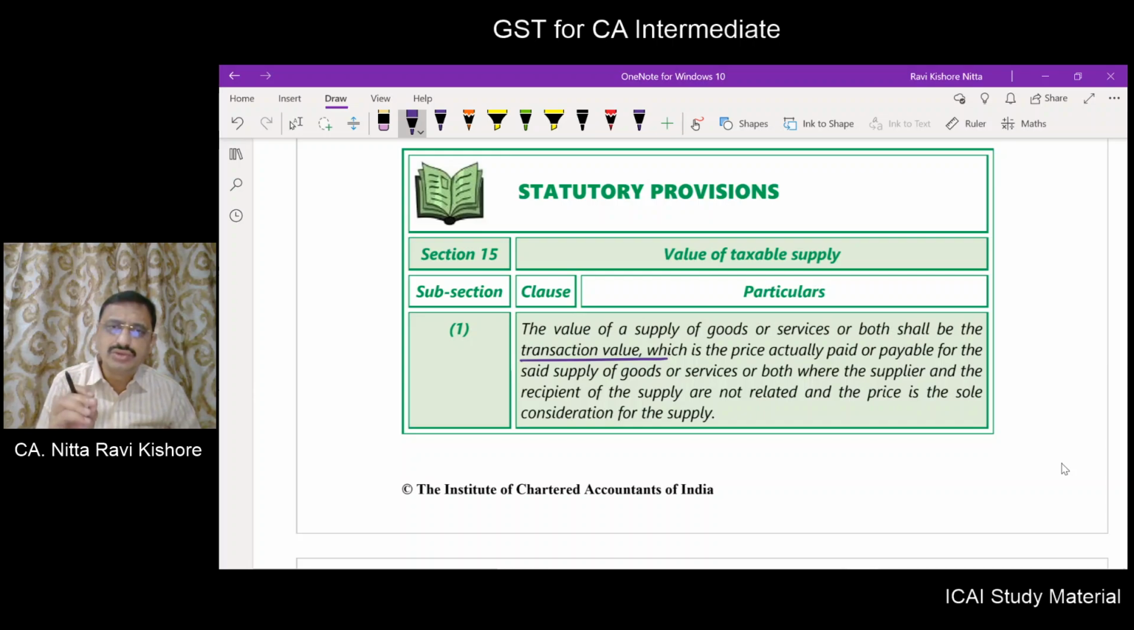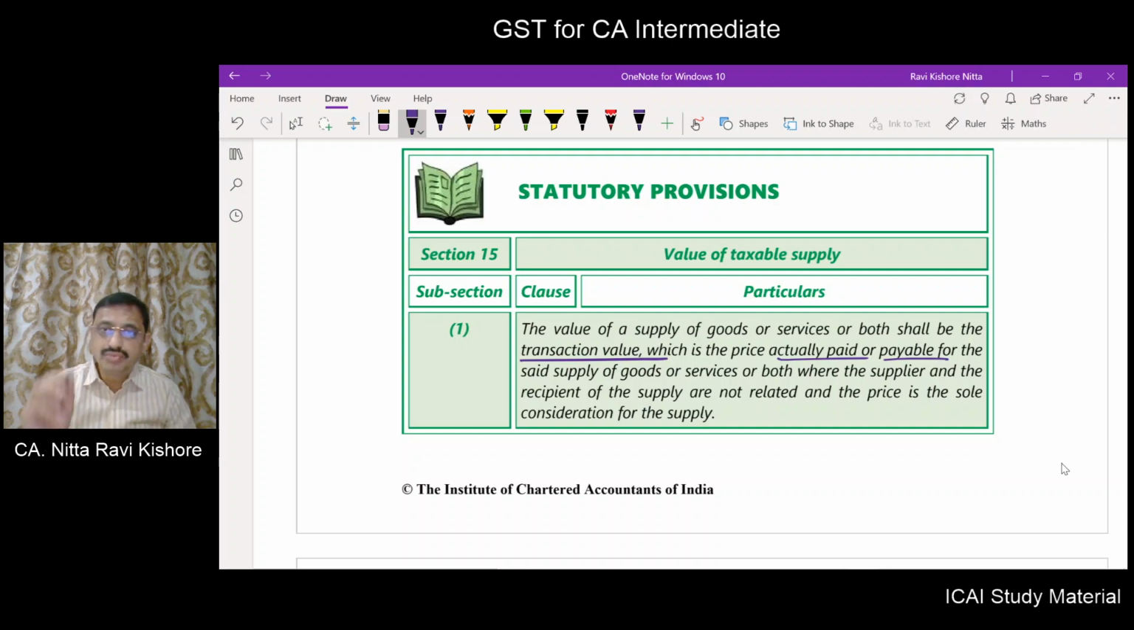Your mother told you to go to the nearby shop in the locality and procure 1 kilo of rice. You went to that shopkeeper and asked him what is the price of rice. 60 rupees per kg, he told you. That is the transaction value, as simple as that. Which is the price actually paid or payable? Your mom gave you only 50 rupees. He told you that it is 60 rupees.